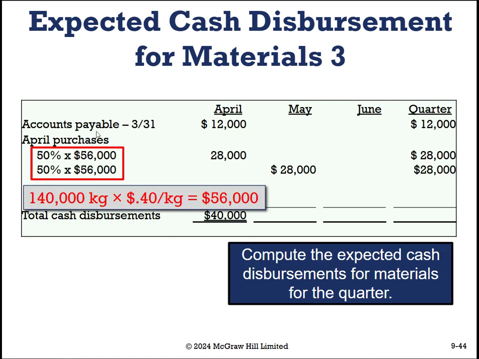And then we look at our April purchase, and we're going to pay 50% this month and 50% next month. Now, remember, in order to get this $56,000, that comes from our needs of 140,000 kilograms that we need to purchase times 40 cents per kilogram, and that gets us 56,000, half of which we pay this month and half of which we pay next month.